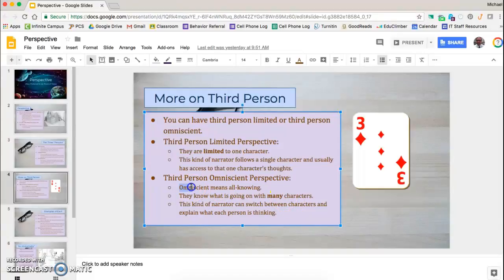If you have ever heard the word omniscient, this will be easy to remember because the word omniscient means all-knowing, like they are everywhere and all-knowing. And that's definitely the case with this type of narrator. They know what is going on with every single person in the story, and they can cut kind of freely between them.